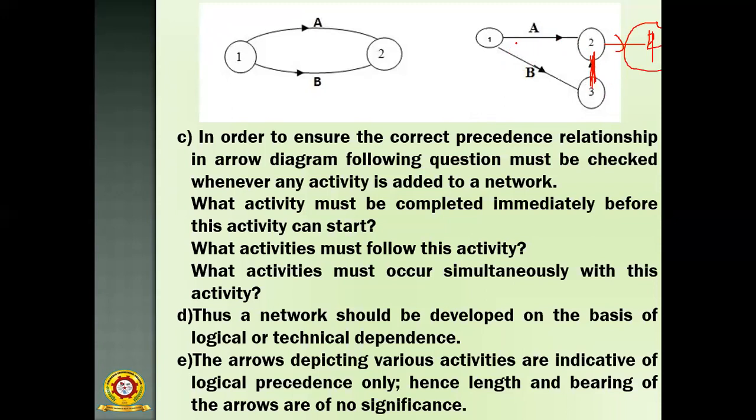So you have to observe all these things. First, what activity must be completed immediately before this activity can start. Second, what activities must follow this activity. And third, what activities must occur simultaneously with this activity. These three questions are very important before you construct a network diagram.